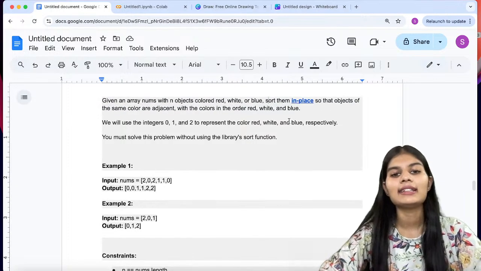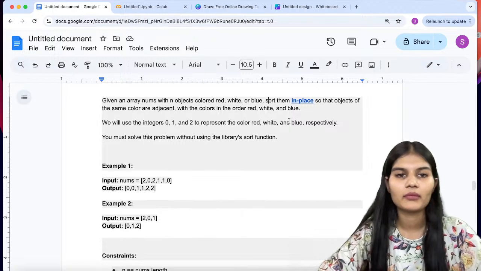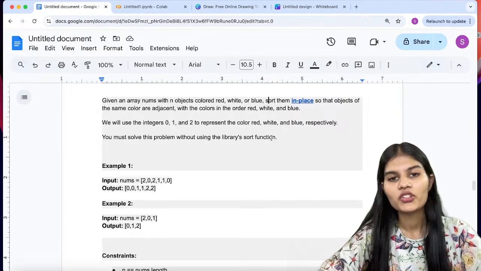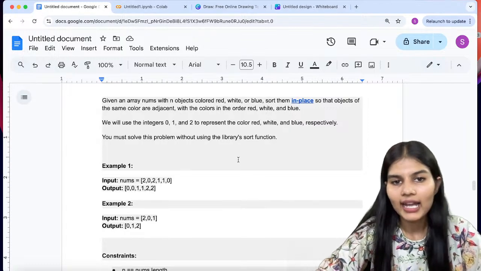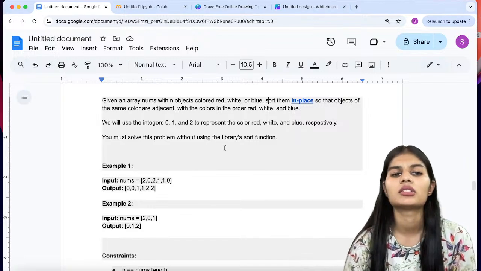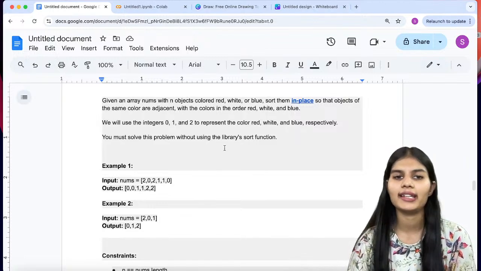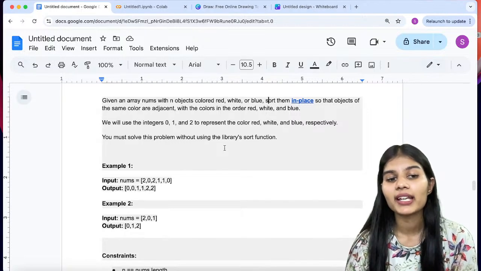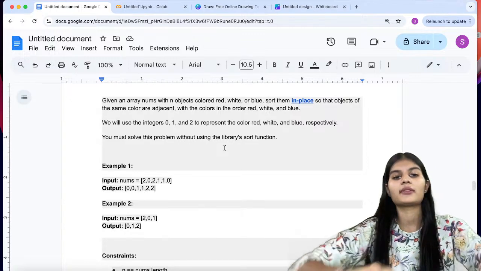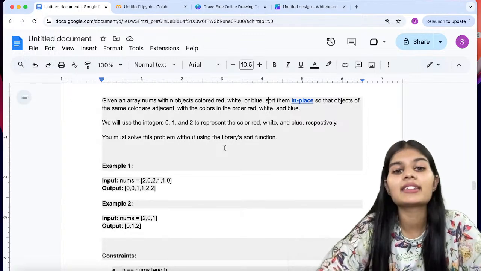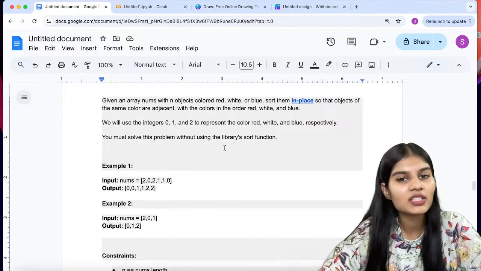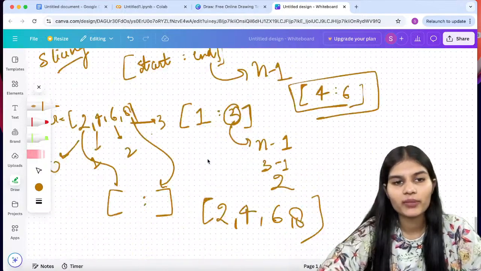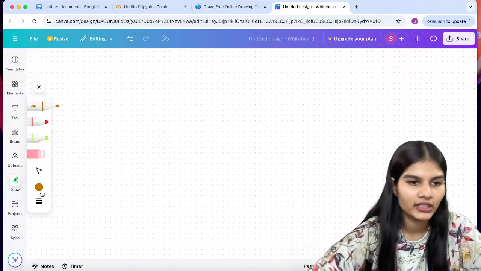Fine. Now see here. If you have read this question over here, the very first approach which you might have thought of would have been sorting the numbers present in the array, and you would just simply go ahead and do the same, right? As simple as that. But now my condition applies. I cannot use the library's sort function over here. That is my condition. Fine. Okay, first we'll try to understand what my question says. Right, let's take a new color.